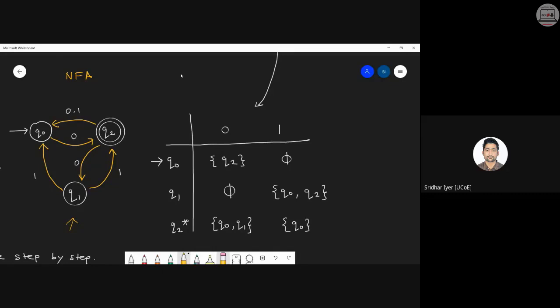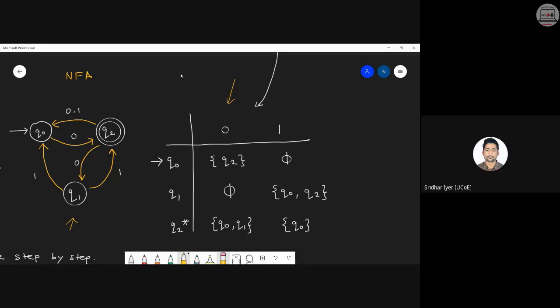State Q0 on input 0 is going only to Q2. So there is only one transition for 0 on state Q0, which is going to Q2. But here we can't write it straight away as Q2, because everything will be in terms of a set this time. This is the main difference. Whenever you're constructing a table for an NFA, don't write the states directly.